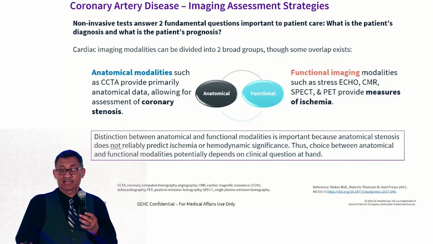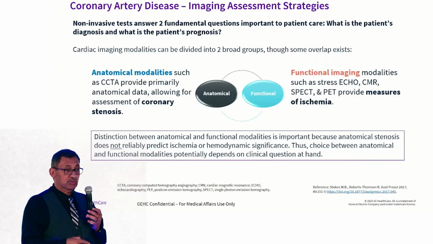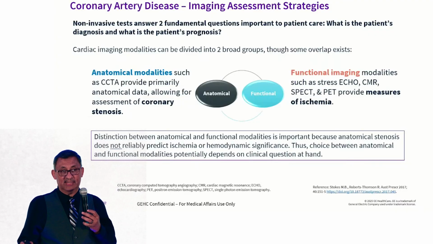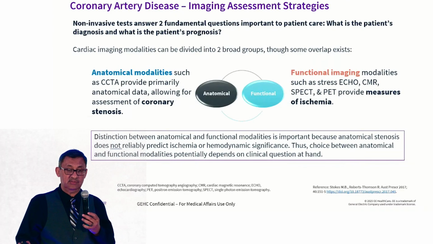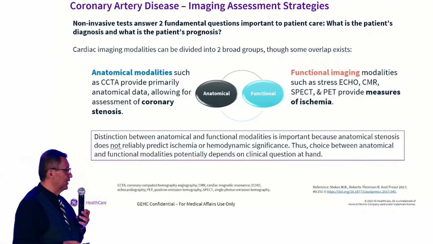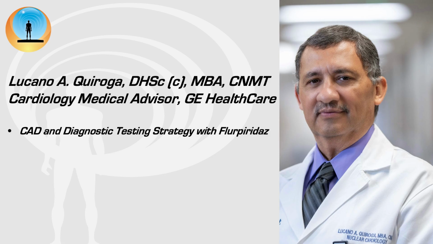Whenever you do an anatomical test and you see some stenosis, there's no guarantee that it is going to affect the hemodynamics in the patient. So the choice between anatomical and functional modalities depends on the clinical questions that you want to have answered. So that's basically it. That's going to conclude the first section that we wanted to talk about.